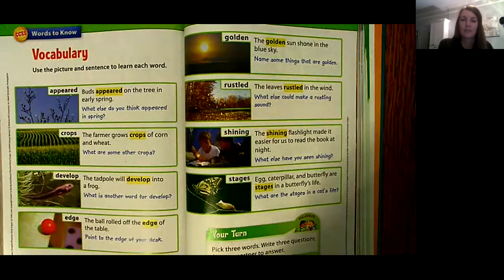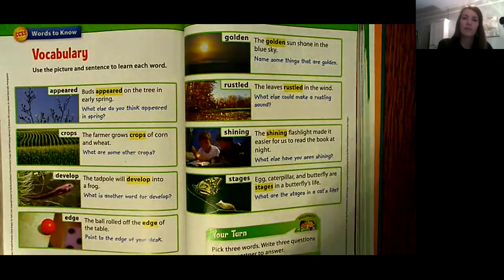And last word, number 8, is stages. Egg, caterpillar, and butterfly are stages in a butterfly's life. Stages are steps in a process. So in a butterfly's life cycle, it goes first from being an egg, then it develops into a caterpillar. The next step of its life is a butterfly. So what are some stages in a cat's life or another animal that you may know more about?